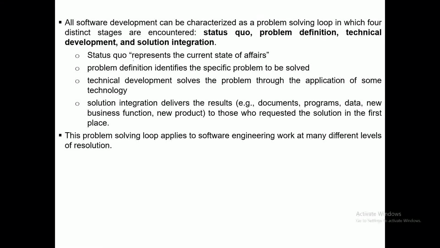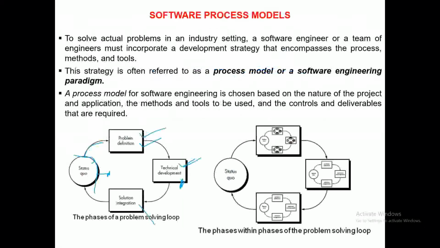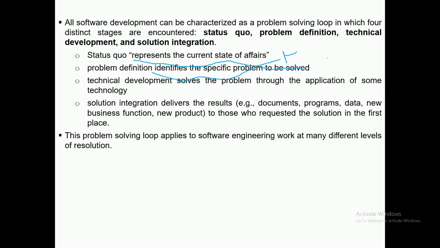So status quo represents the current state of affairs, the current state from where you start your next phase of problem statement or development. Problem definition identifies the specific problem that has to be solved. Technology development solves the problem through application of some technology. In this step, actual coding is done and the actual software is built. Solution integration delivers the result.